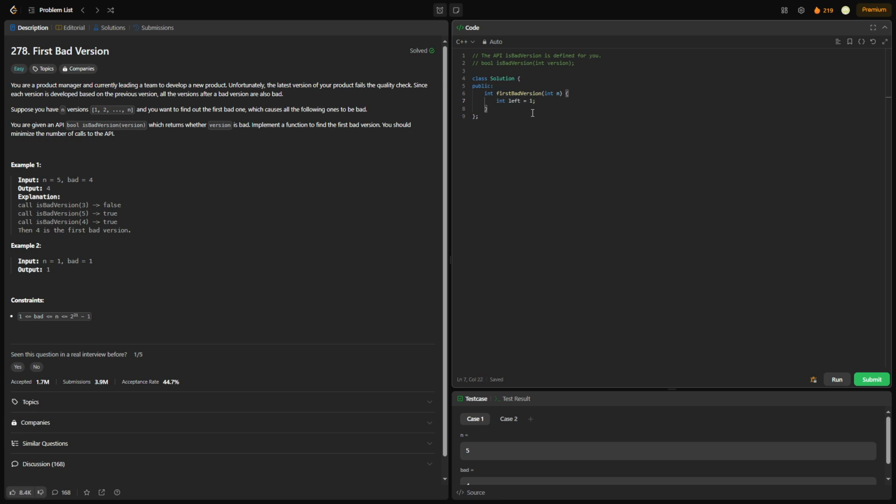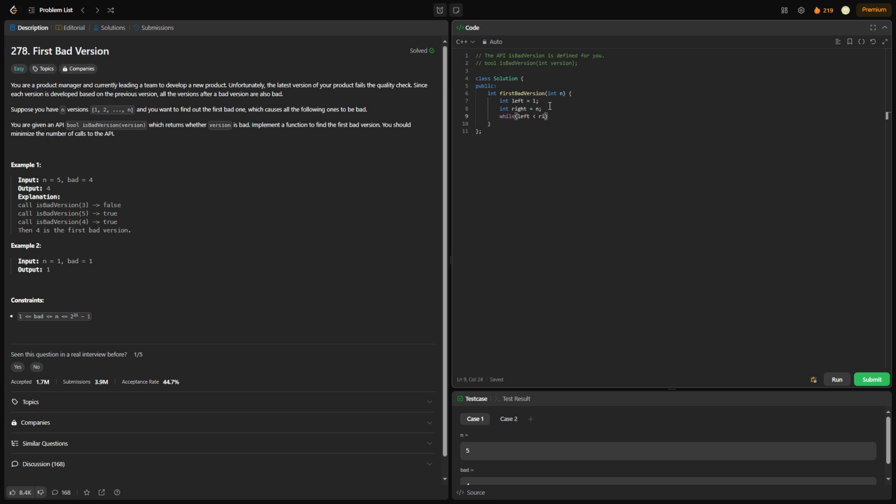Okay, so let's set our left pointer to 1. And again, if you look at the constraints, the first version is always version 1. We can't have version 0, and these are all discrete numbers, okay? So not continuous. So we can't have a version like 1.2 or something weird like that. So don't need to worry about that, okay?